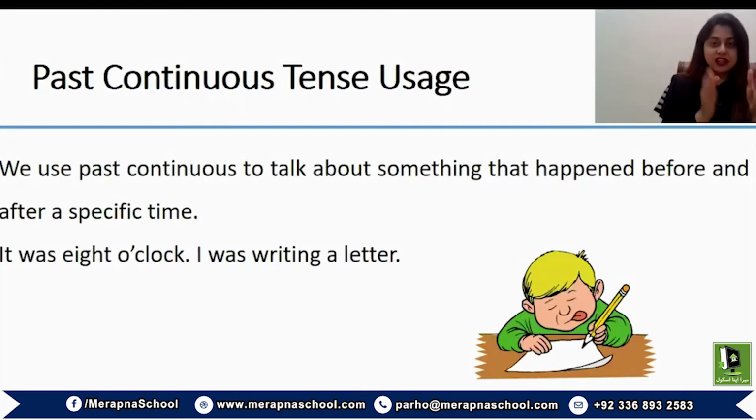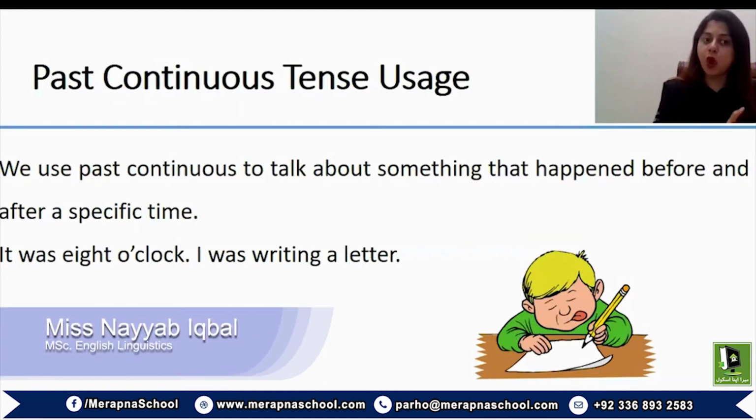So you mention the time in the past, and then you mention the action that was happening in the past. There is a difference between I wrote a letter and I was writing a letter. I wrote a letter is an action that was completed in the past, and when you say I was writing a letter, you're referring to its continuity at a specific point in time.